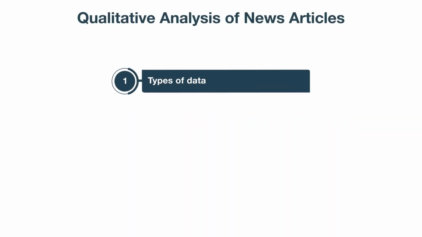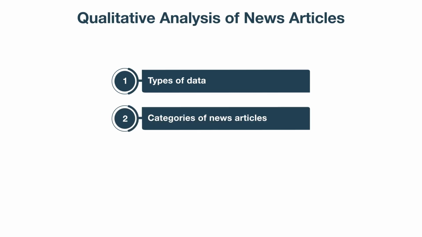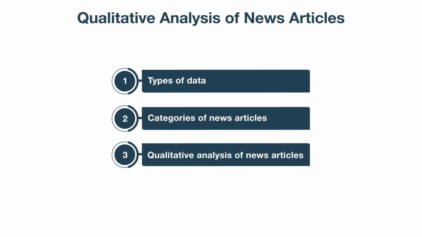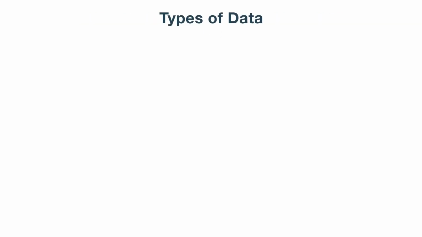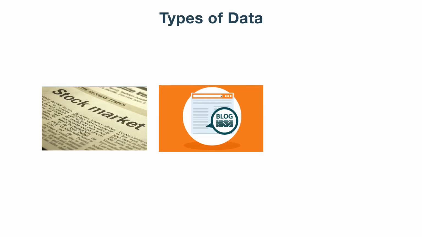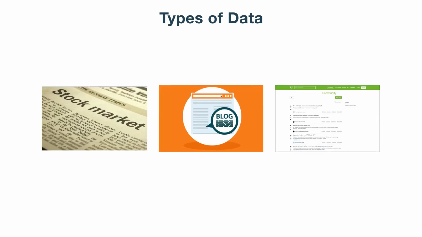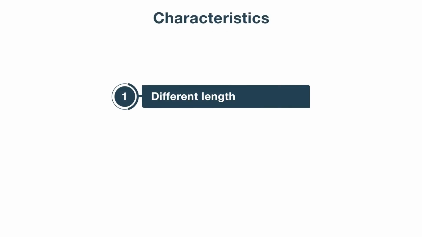In this video, you will learn various types of data, various categories of news articles, and qualitative analysis of news articles. Apart from the tweets, there are various types of data, such as news articles, blogs, discussion forums, etc. In contrast to tweets, these data vary in length. As Twitter data is limited to 280 characters, news articles, blogs, and discussion forums can be of any length.